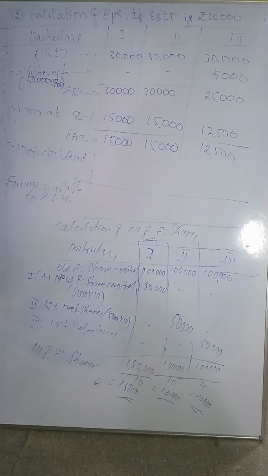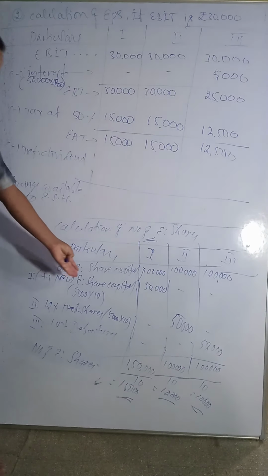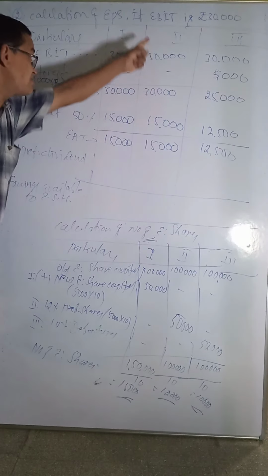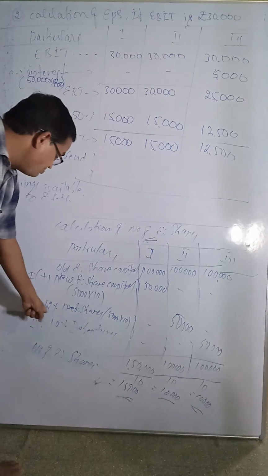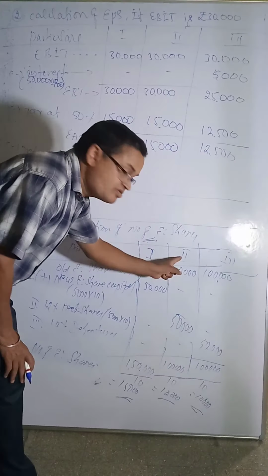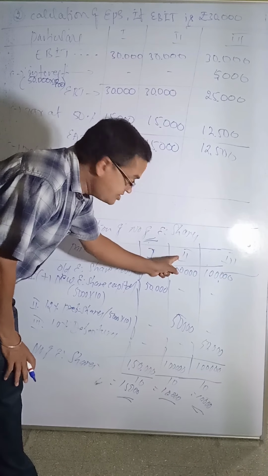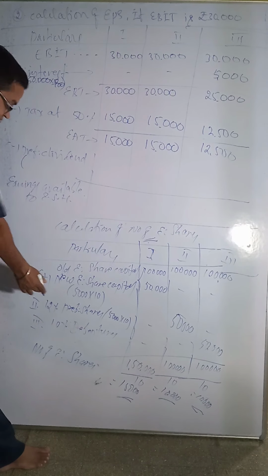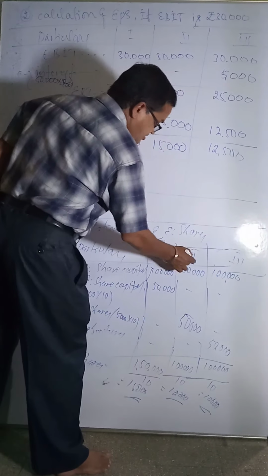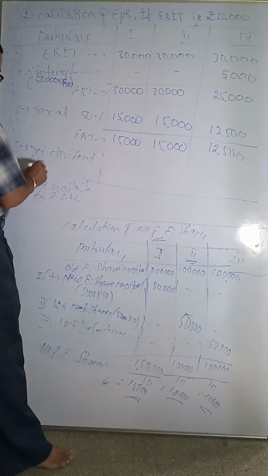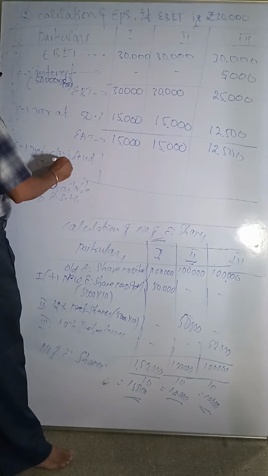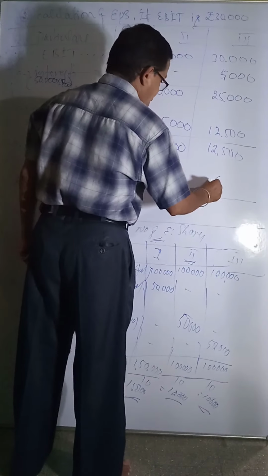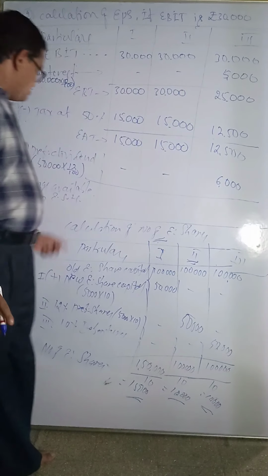Then less preference dividend. Again, no need to see the question. Which is the second point? 12% preference shares, 5,000 of 10, 50,000. Preference dividend: 12% preference shares of 50,000, into 12 divided by 100, is 6,000. Why 6,000?